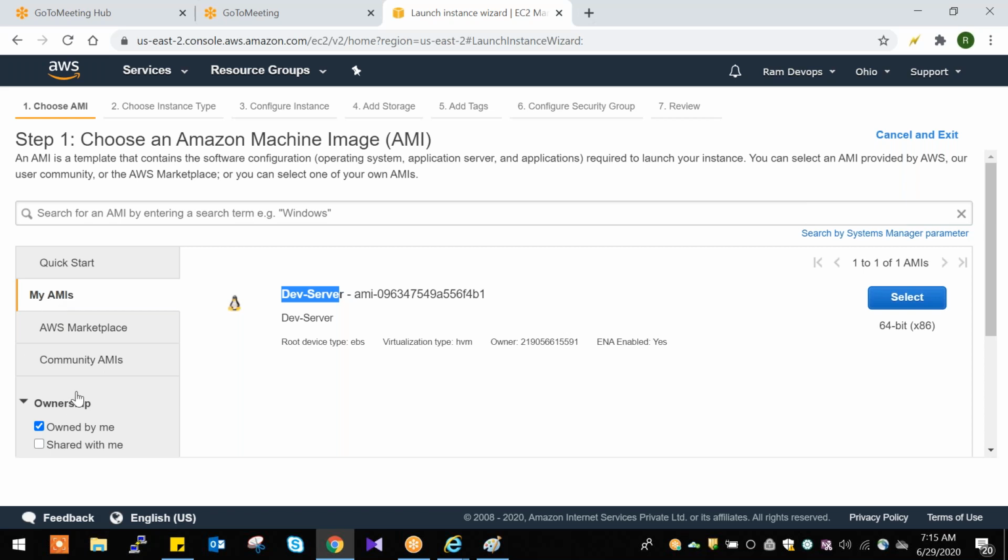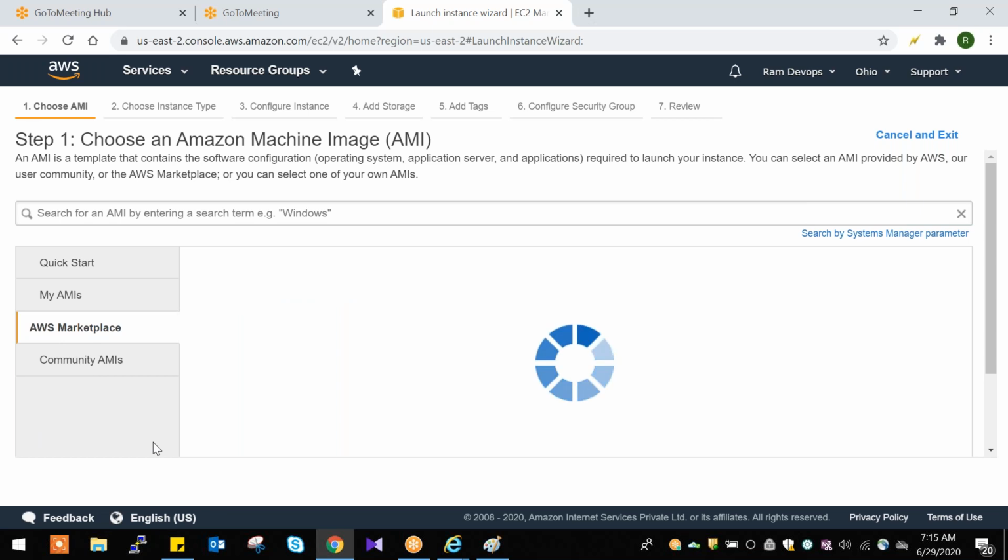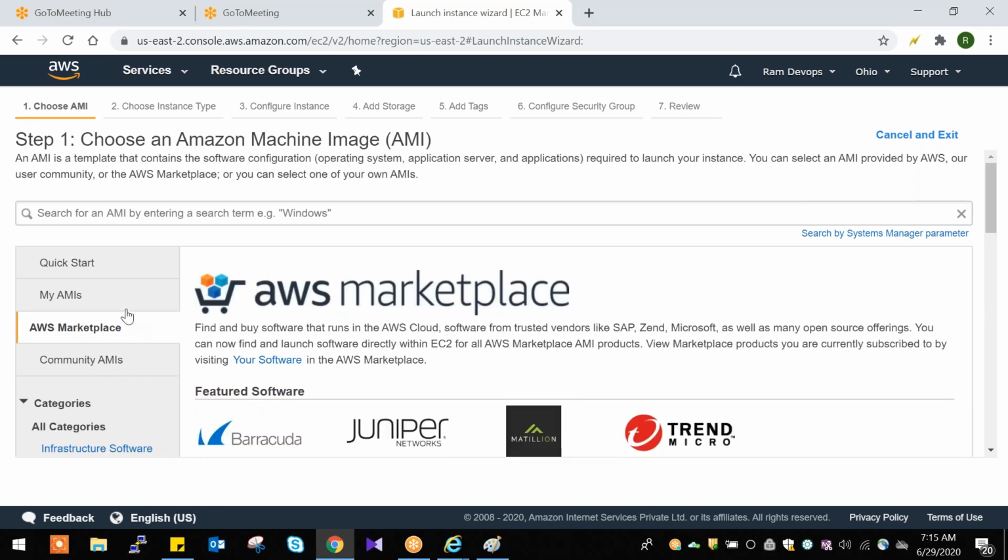And the next one is AWS Marketplace. What is it? In QuickStart we don't have CentOS servers. If you want CentOS or any other servers, you need to go to Marketplace. In QuickStart we have 40 AMIs, and some servers are not there.